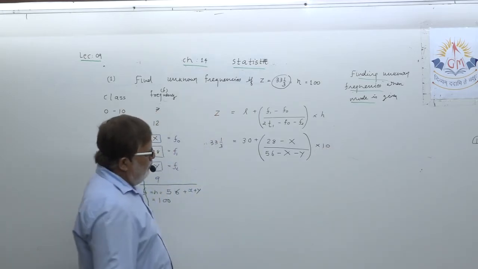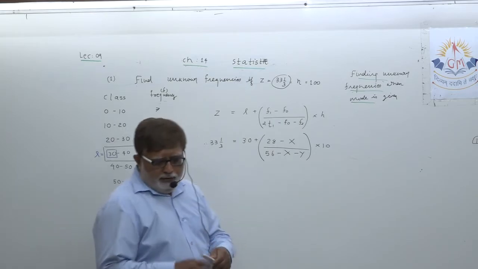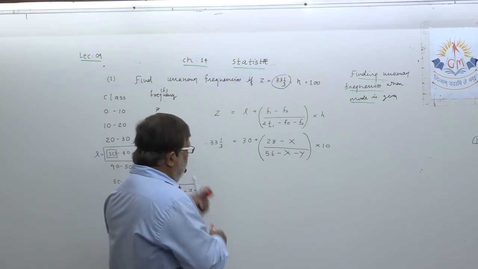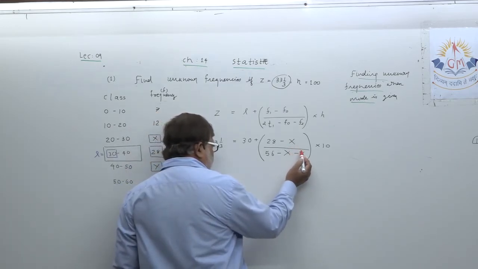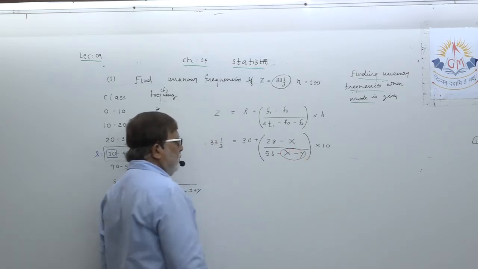Now dear student, you may query the difficult situation in which you come across. See dear student, there are two unknowns in the same formula here.